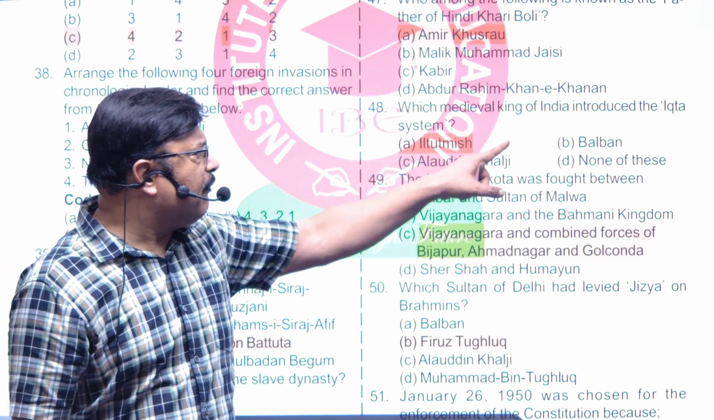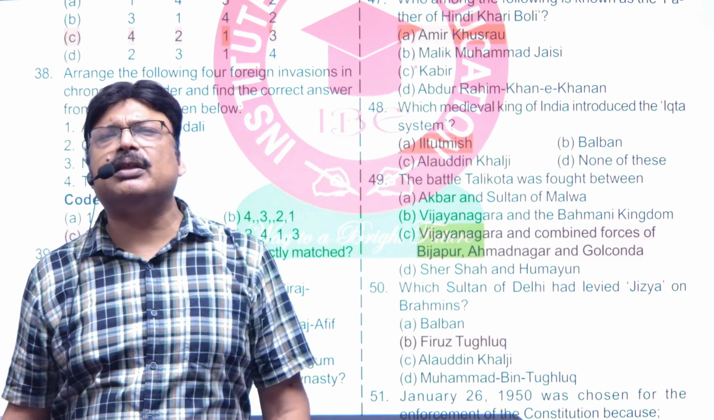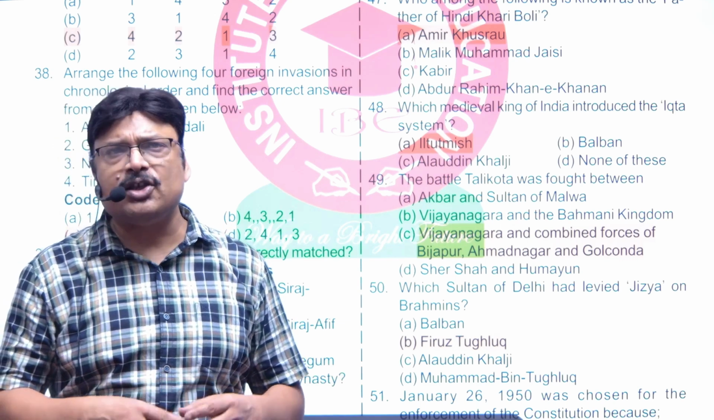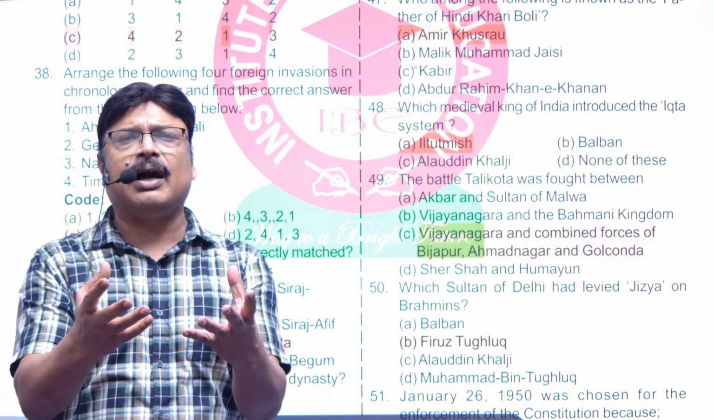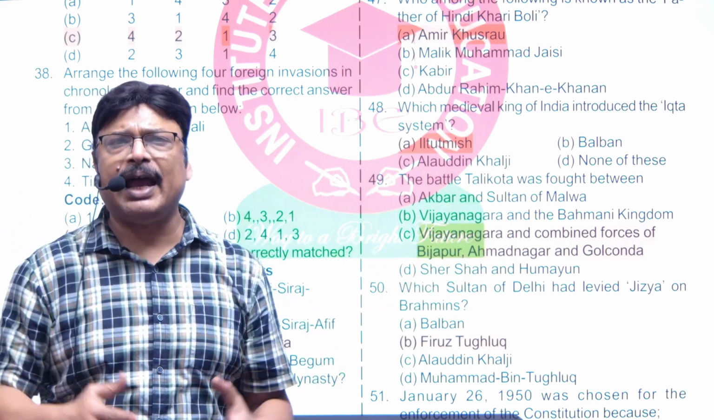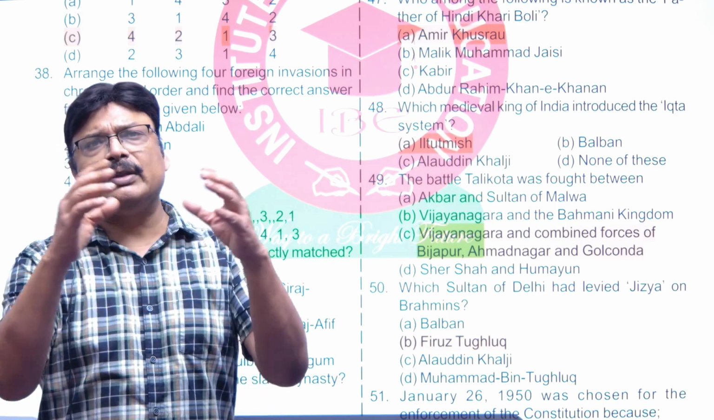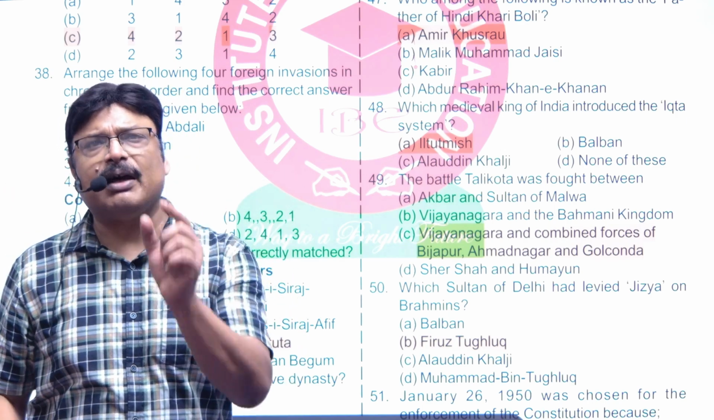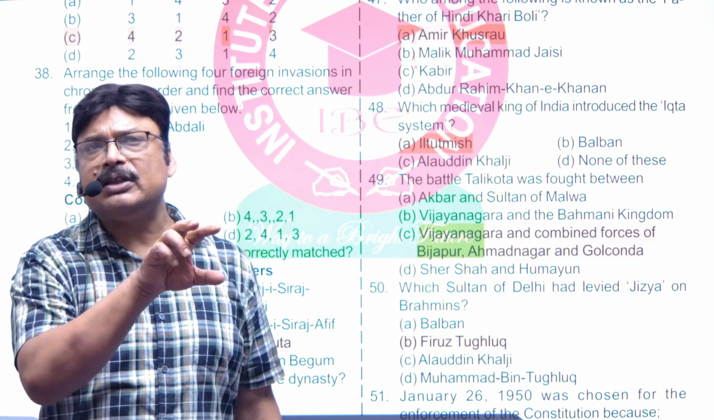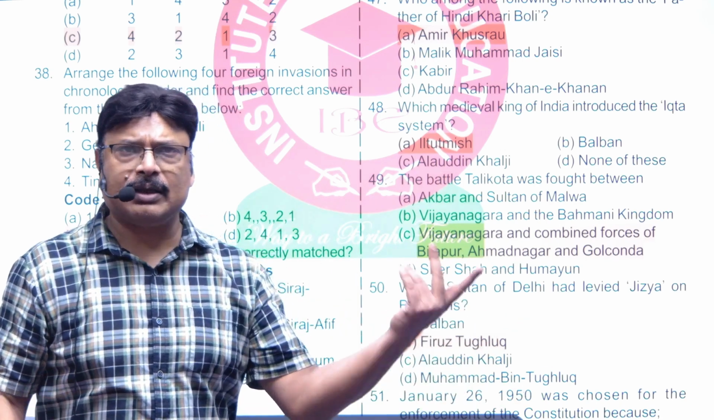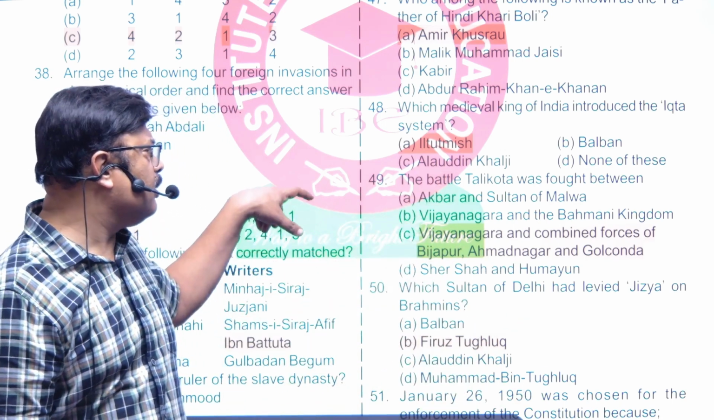Which medieval king of India introduced the Ikta system? Iltutmish introduced the Iktedari system, in which he used to allocate Ikta in lieu of salary. Ikta was a piece of land where the whole thing was given to that person. So in place of salary, the Ikta was given, and obviously that were transferable, right? So one officer can be transferred to the other Ikta, right? So this was by Iltutmish.